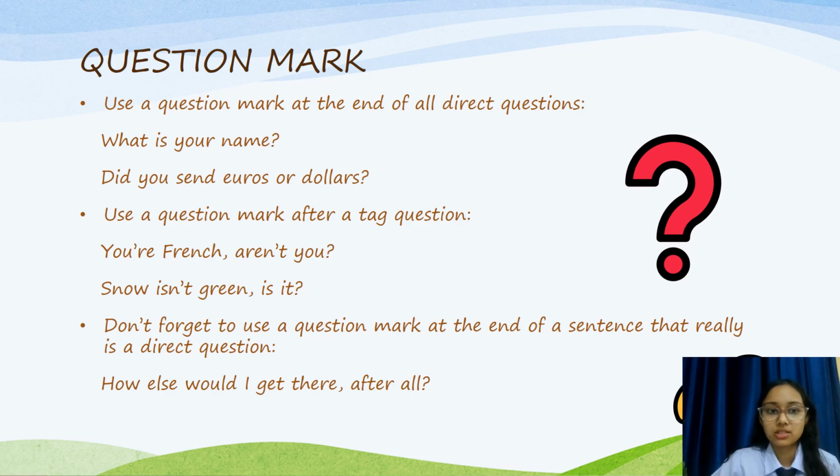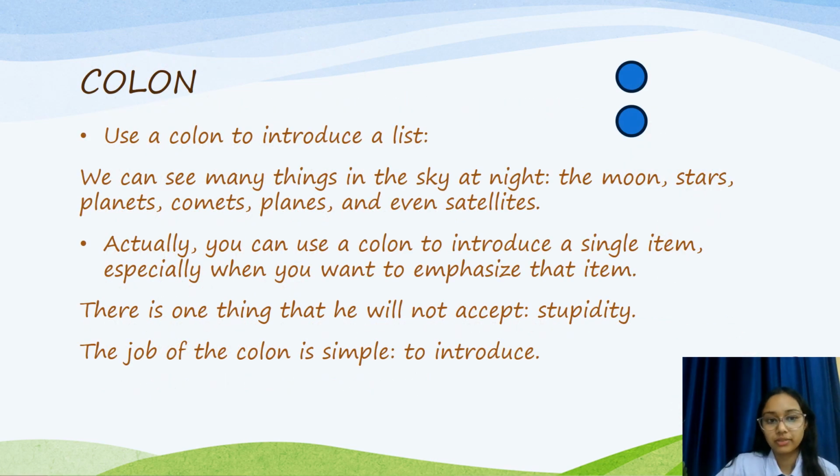Then we have the colon. Use a colon to introduce a list. A colon is used mostly to introduce a list. We can see many things in the sky at night: the moon, the stars, the planets, comets, planes, even satellites.